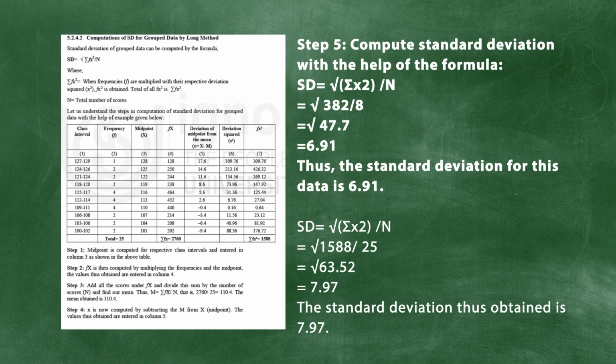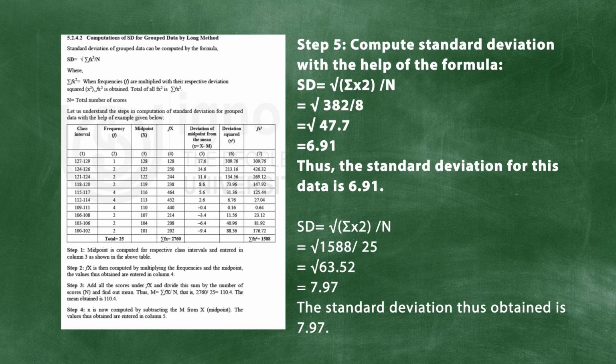Here the formula which we have seen in the average deviation was summation fx divided by n, where we had no such square root. Here we have a square root of summation of fx square divided by n, and here we have to use frequency multiplied by x square. In the ungrouped data, we do not have frequency, but in the grouped data, we generally have a frequency. So what we do, we multiply the deviation x square by the individual frequency